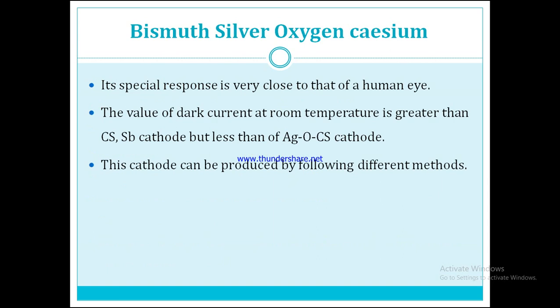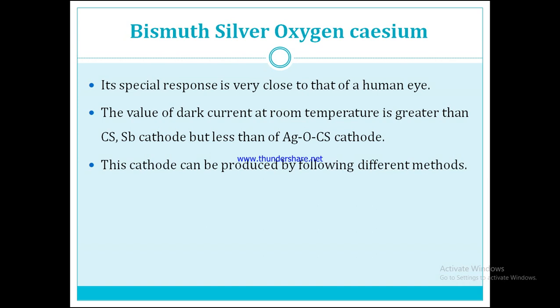The important features of these cathodes are that its spatial response is very close to that of a human eye. The value of dark current at room temperature is greater than the Cs3Sb (antimony-cesium) cathode but less than the silver oxygen cesium, that is AgOCs, cathode.